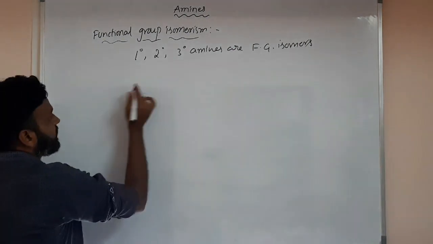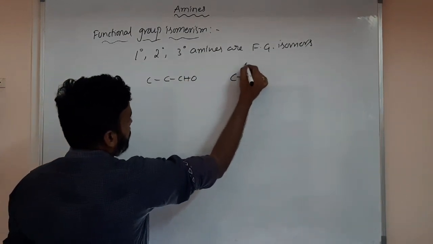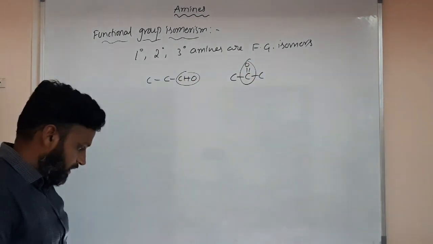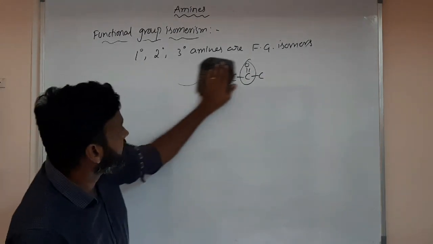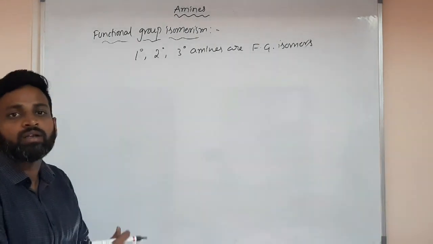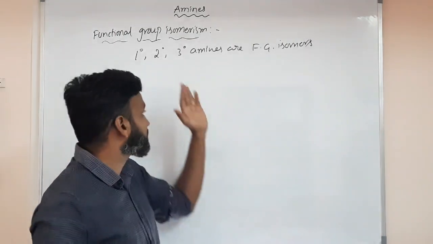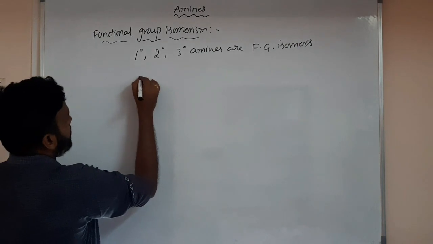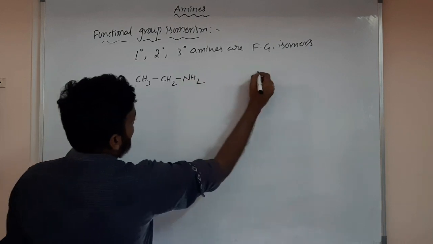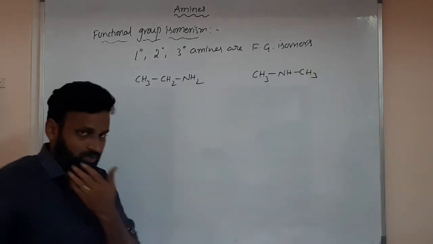Actually, aldehydes and ketones look different, like the CHO and the C double bond O. But in amines there is only NH2, NH. That means based on the particular alkyl groups attached to nitrogen, we decide the functional group isomers. A simple example: CH3CH2NH2 and CH3NHCH3. Both are functional group isomers.